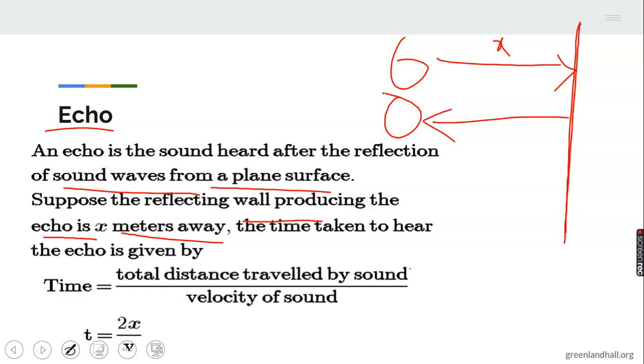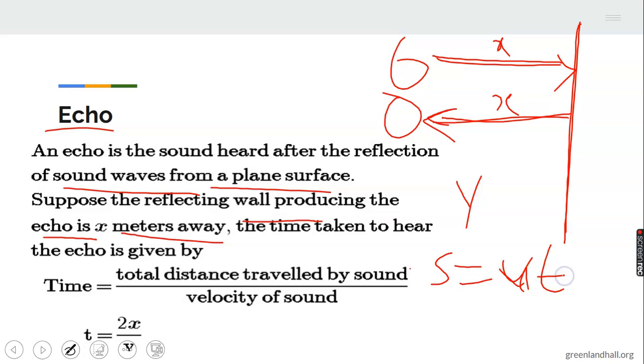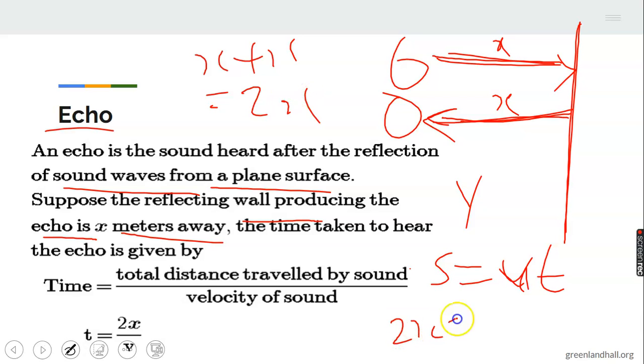You can see the distance to is X, while the distance from is also X. We know that the speed of sound is V. From here, we say S is equal to Vt. The total distance traveled is X plus X, which is 2X. That means our distance, 2X, is equal to Vt.